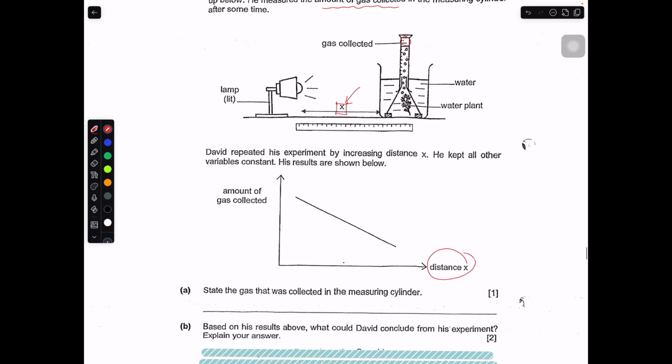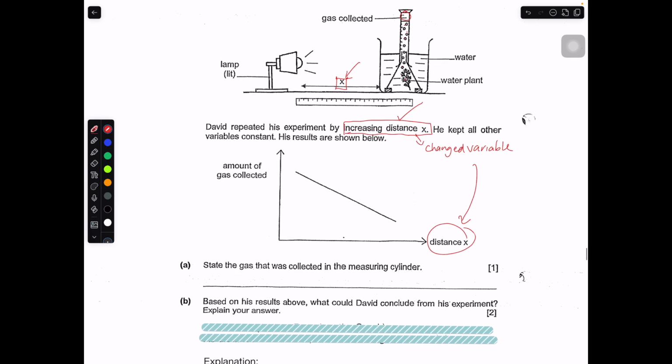He repeated the experiment by increasing distance x. So he increased distance x. That is the changed variable he's trying to tell, represented by this. He kept all the other variables constant. These are his results: the amount of gas collected, right? This is actually something that is measured, so it's your measured variable.